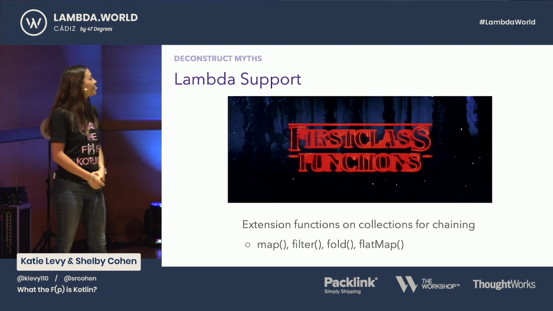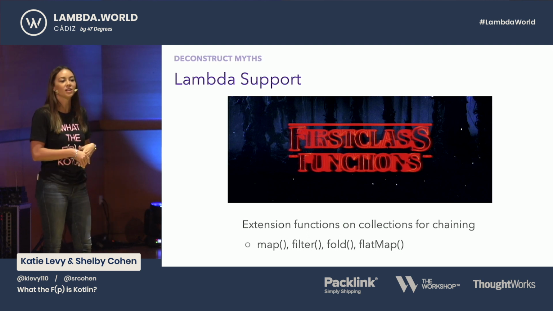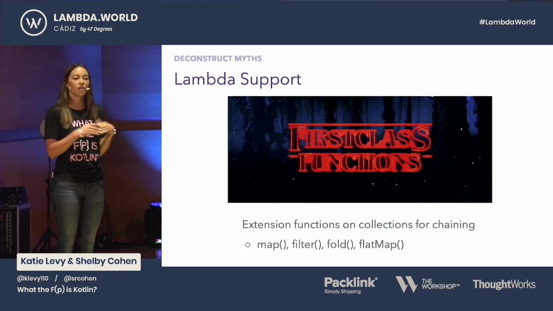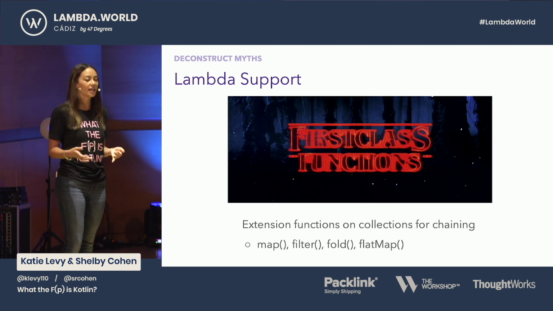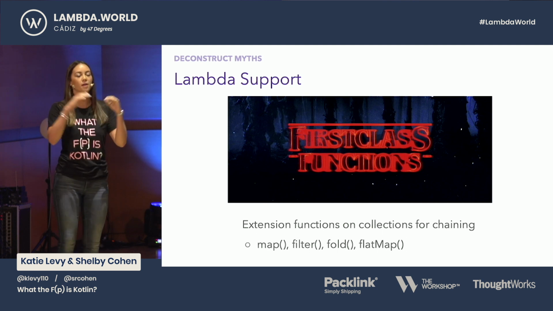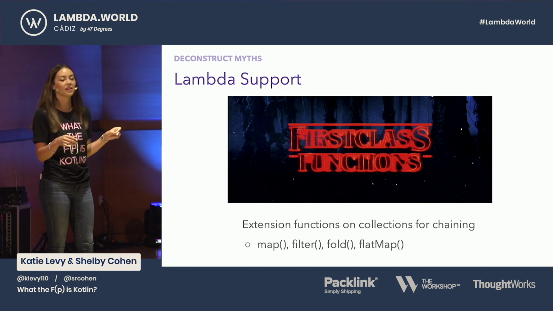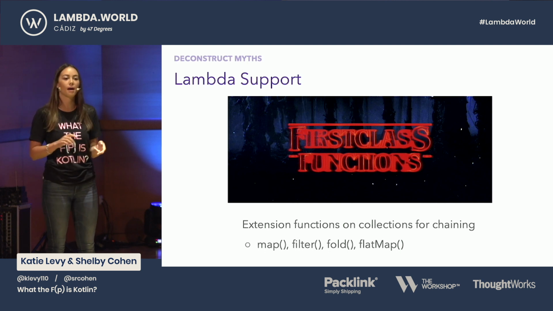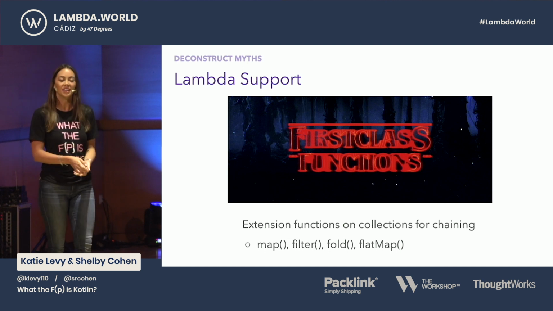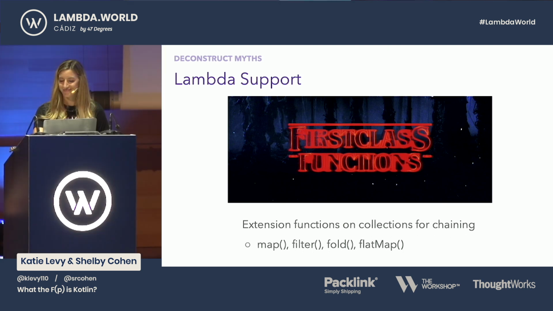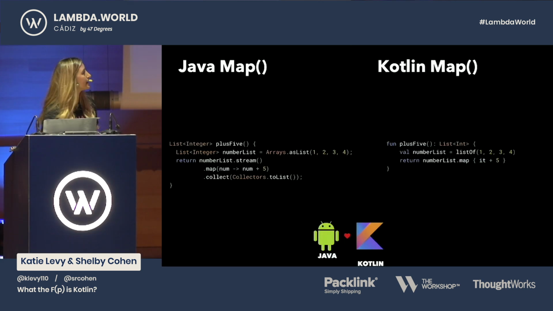On top of immutability, there's also lambda support inside of Kotlin, where the functions are first-class functions. And then there are also the extension functions on top of the already built Kotlin collections. The Kotlin collections are built on top of the Java collections, but they also have functions like map, filter, fold, flat map, all the functions we love. So we're going to jump into some of them here and just show you what it looks like in Java versus Kotlin. So this is map.